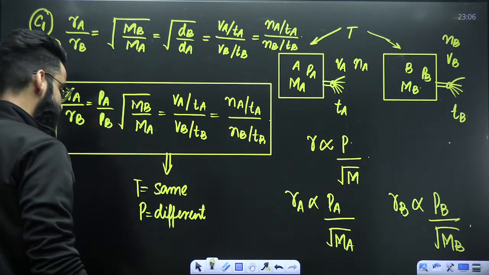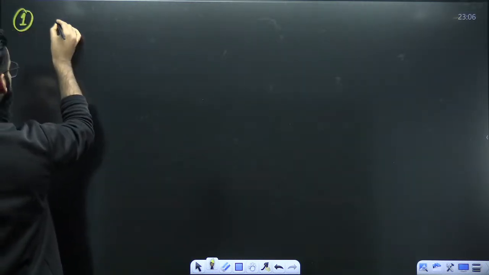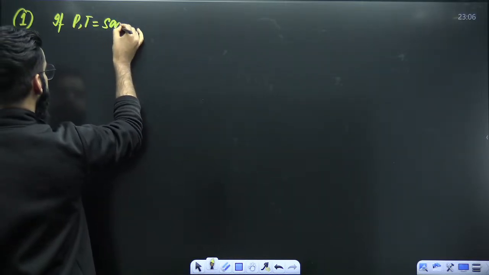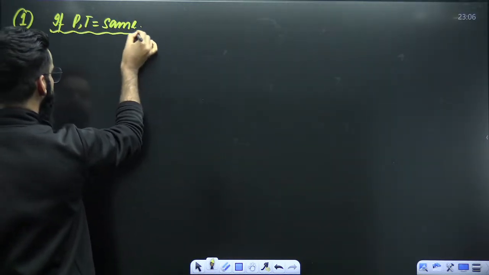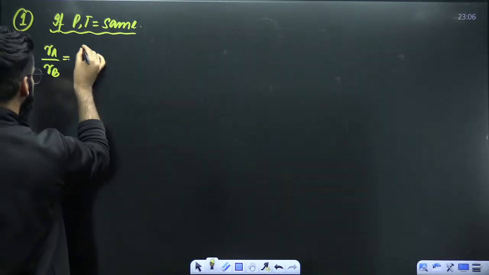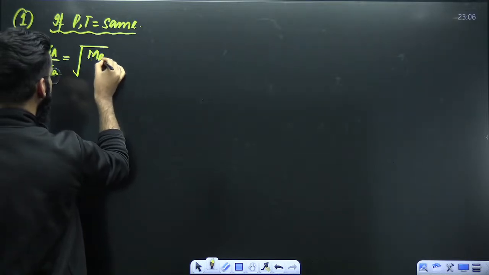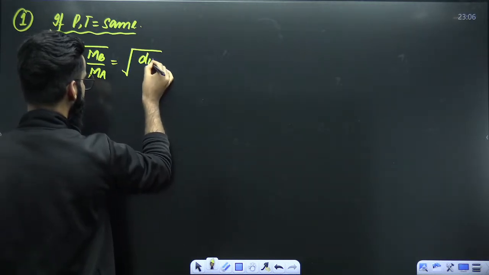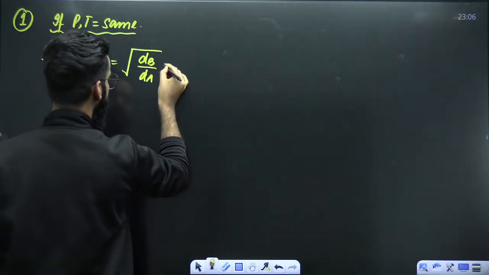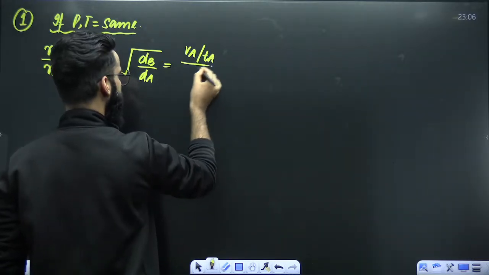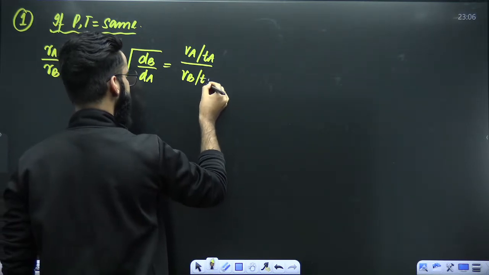So let me quickly summarize it. Result number 1: if pressure and temperature of both the gases are the same, how do you compare the rates of effusion of the gases? It's going to be Ra divided by Rb equal to the square root of Mb divided by Ma, which can be written as the square root of the density of gas B divided by the density of gas A, which can also be written as the volume of A coming out of the container in time Ta over the volume of B coming out of the container in time Tb.